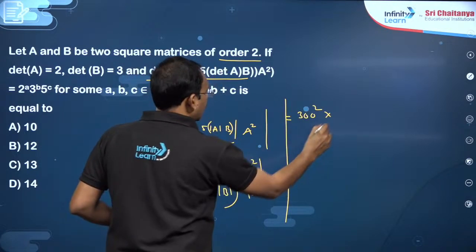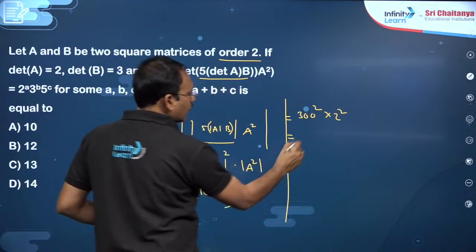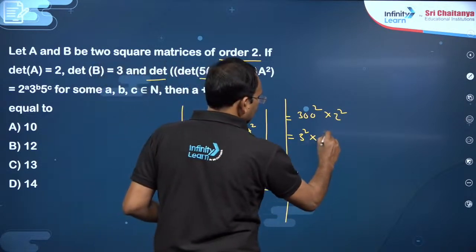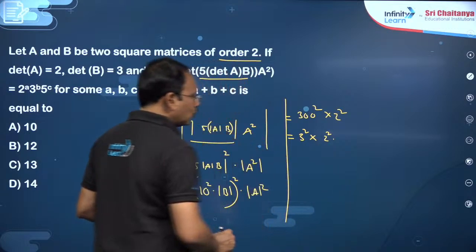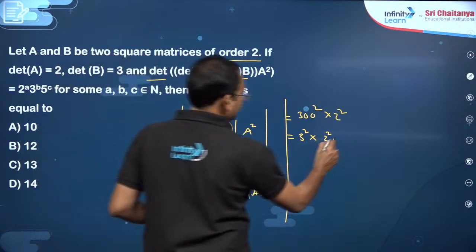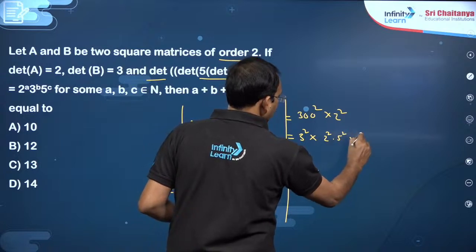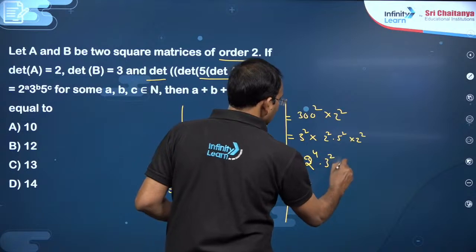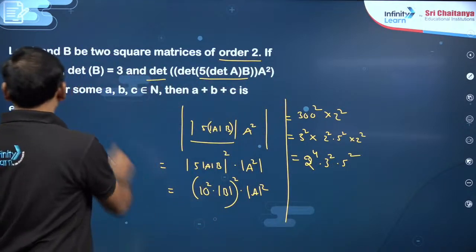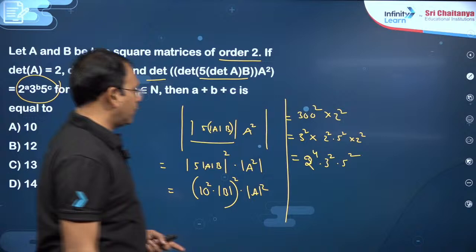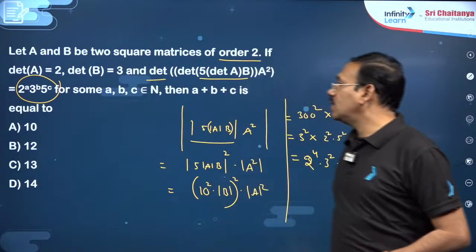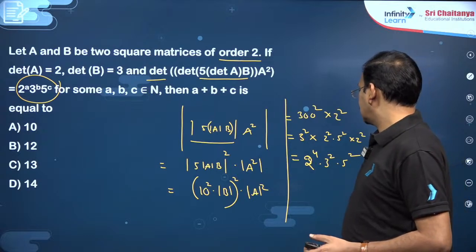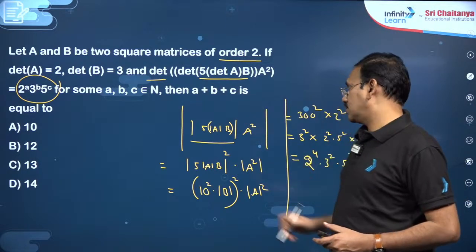So 10 square, into det A square is 2 square, 3 square. 10 square means 2 square into 5 square, into 2 square. So finally 2 power 4 into 3 square into 5 square. This is what he has given: 2 power a, 3 power b, 5 power c, a is 4, b is 2, c is 2. So he is asking a plus b plus c, 8 would be the answer. You just simplify, again understanding the question here.